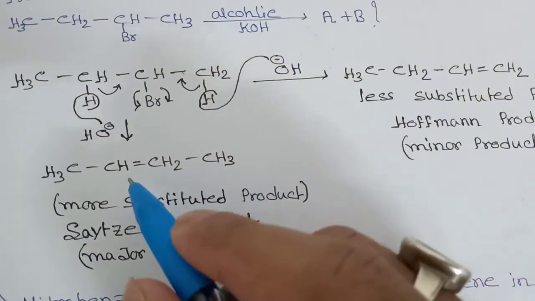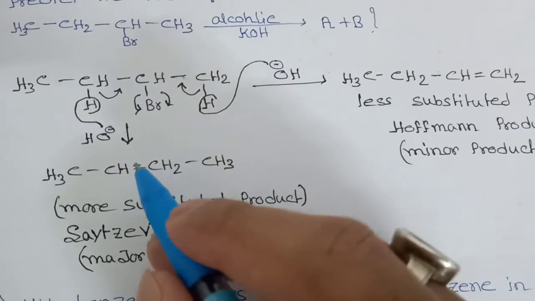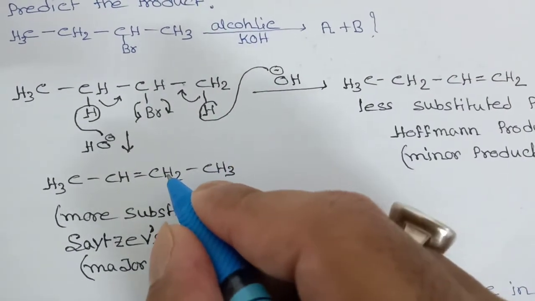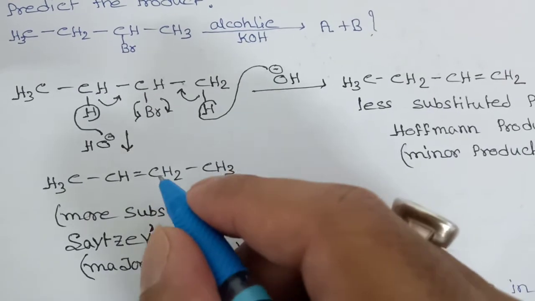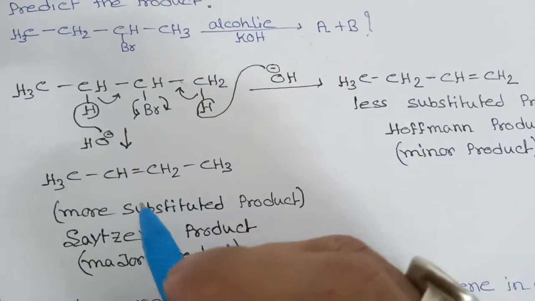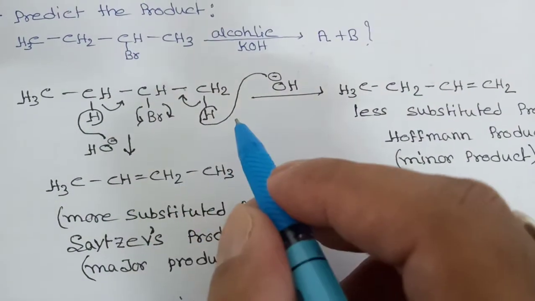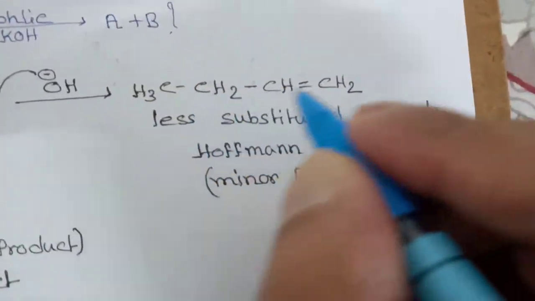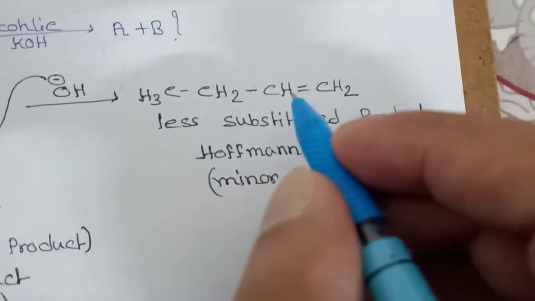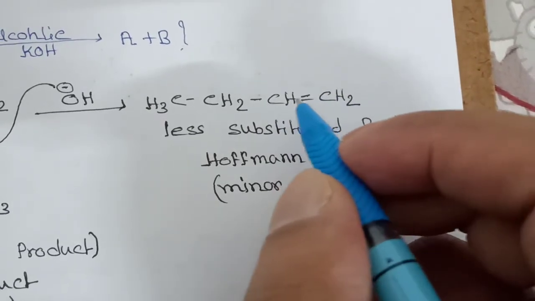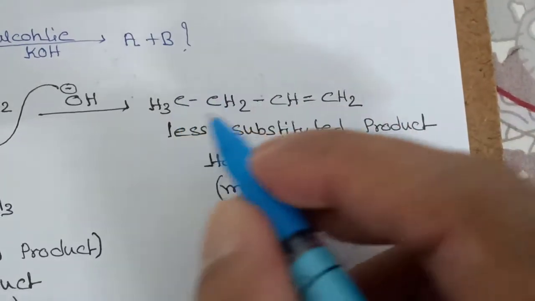See, this is your most substituted product because this double bond is connected to only 1 hydrogen, not 2 hydrogens, 1 hydrogen and 1 methyl group. This carbon is also 1 hydrogen, 1 methyl group. So this is most substituted because here 1 methyl, here 1 methyl, 2 alkyl groups are there, and this alkene is less substituted because this carbon is connected to hydrogen, and this carbon is connected to hydrogen and this alkyl group.